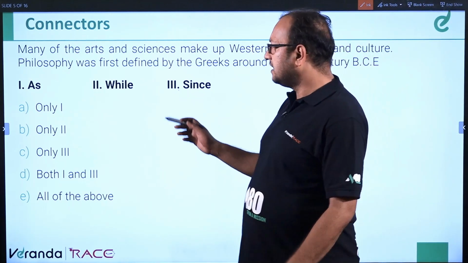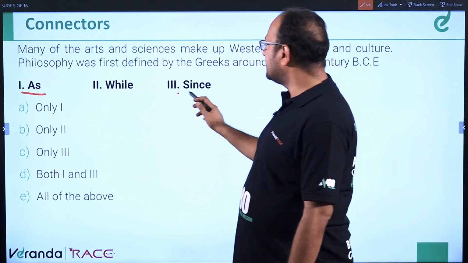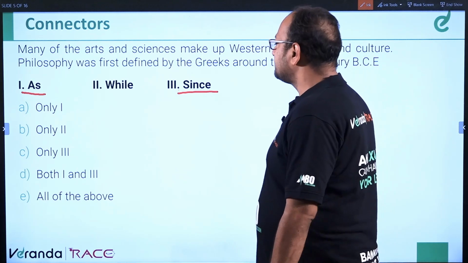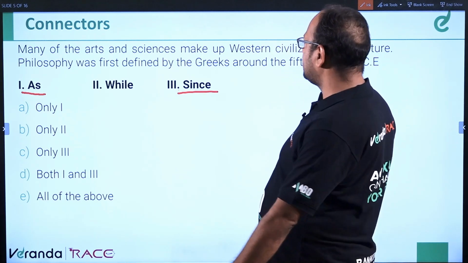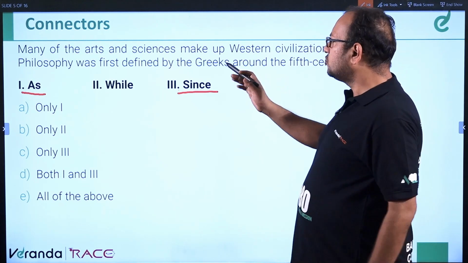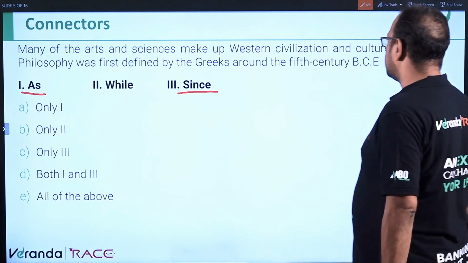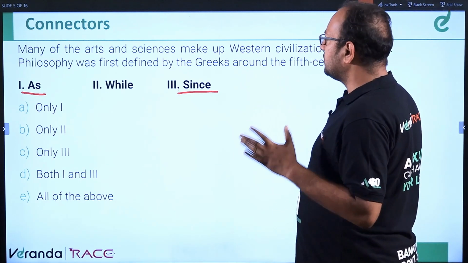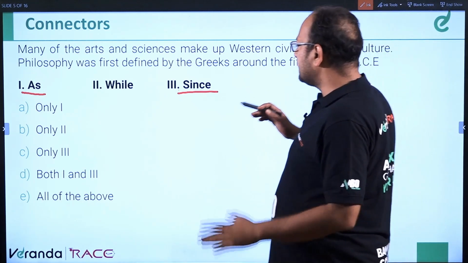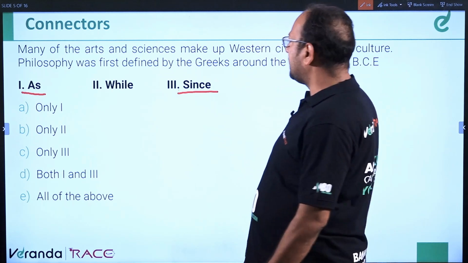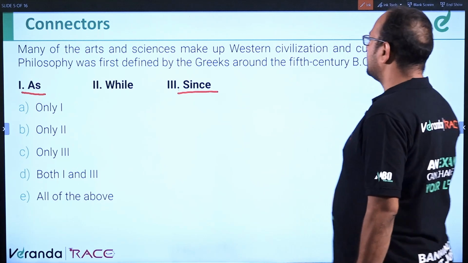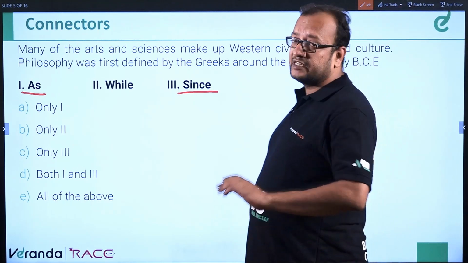Let us check. See, here as and since mean the same. If we use as a connector, it will mean the same. So how to use it? We'll establish a relation between the 2. Many of the arts and sciences make up Western civilization and culture, and philosophy was first defined by the Greeks around the 5th century BCE. So we can use, like, since philosophy was first defined by the Greeks around the 5th century BCE, many of the arts and sciences make up Western civilization and culture. No, it's not related like that.